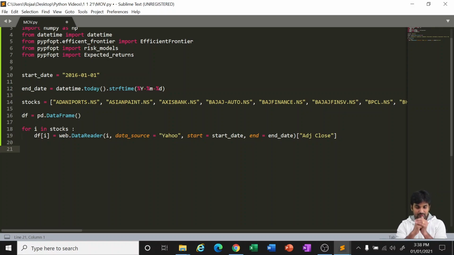One more thing I told you, there are three things we have to keep in mind. First of all, any rows that have null values, we have to eliminate them. There is one more example I have shown you: Indus Towers, one particular stock in Nifty 100 for which there is no data from the Yahoo source. Those kinds of stocks and rows with null values we have to eliminate. Similarly, if there are any empty cells, we have to eliminate them. Now we will be doing that.